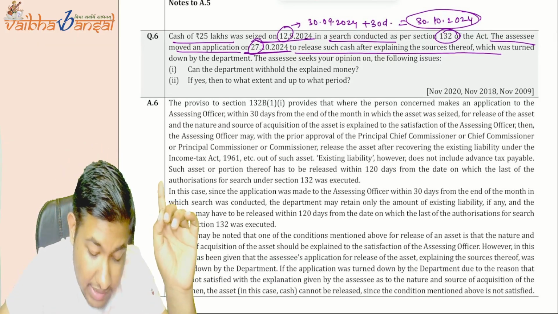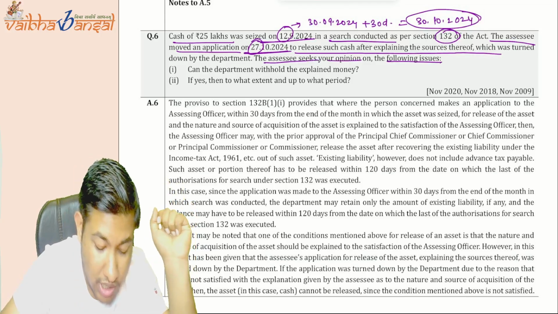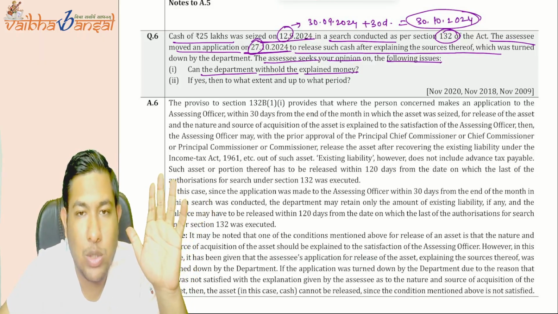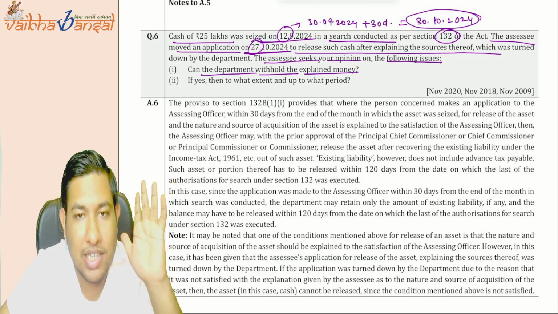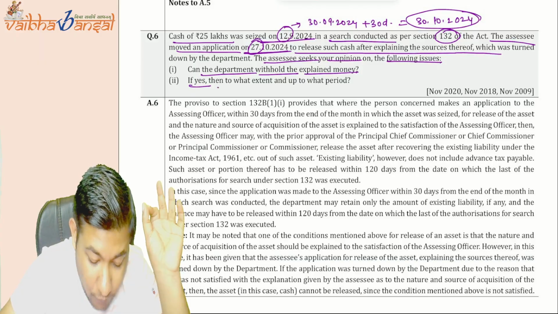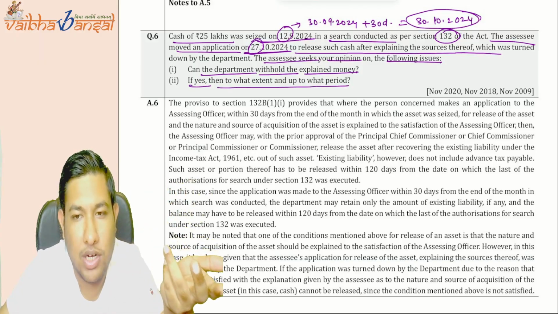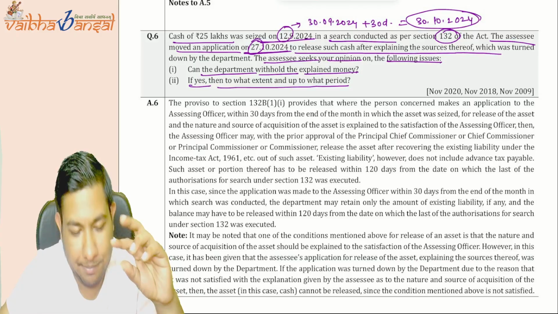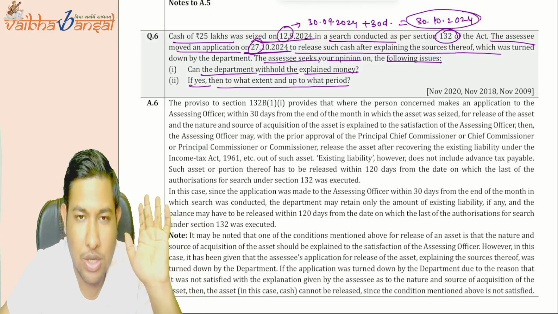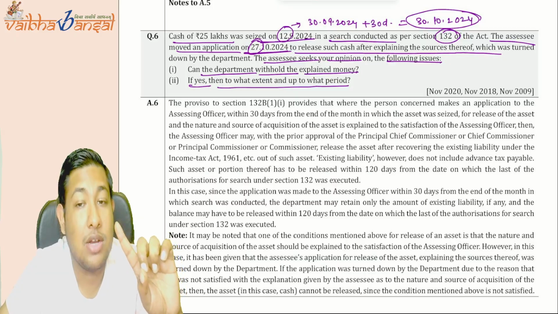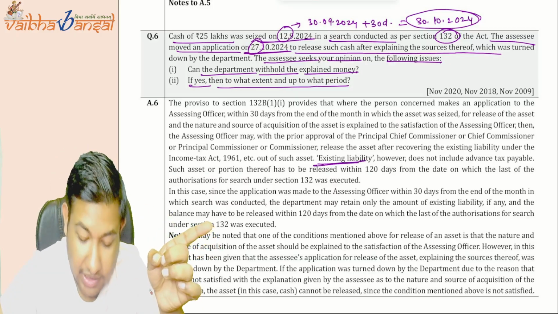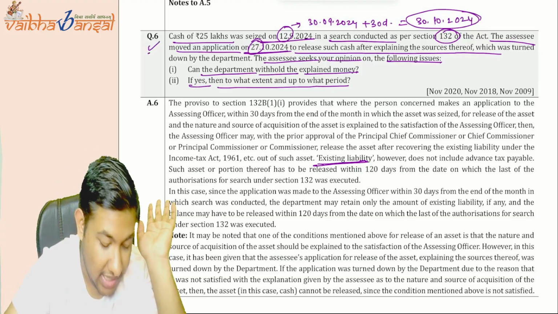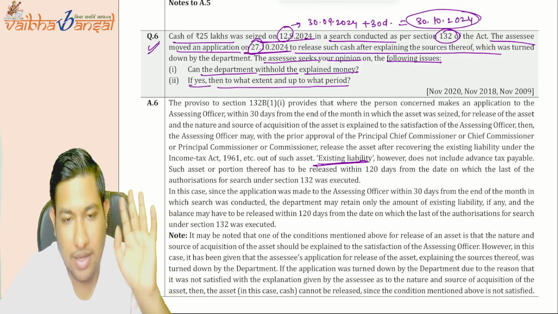So what they are saying is that the assessee seeks your opinion on the following issues. Can the department withhold the explained money? It can withhold, but up to a maximum of 120 days from the date of search. After that, they have to release it. If yes, to what extent and for what time period? We have already said that if he made the application, they can only hold up to 120 days from the date of search. But in that particular case, they can only adjust the existing liability. They cannot adjust the other liabilities. Can you understand this particular point as well? Question number 6, yes, clear.